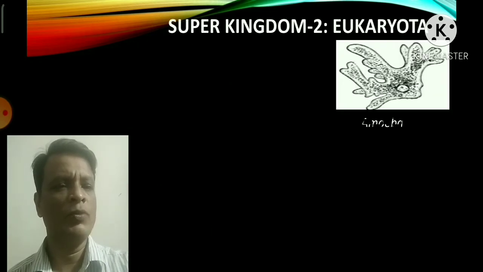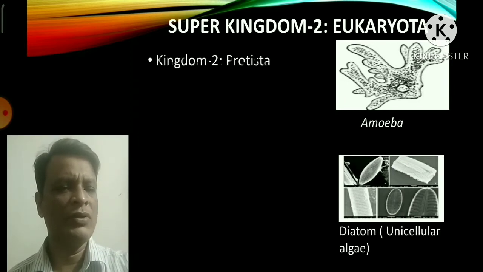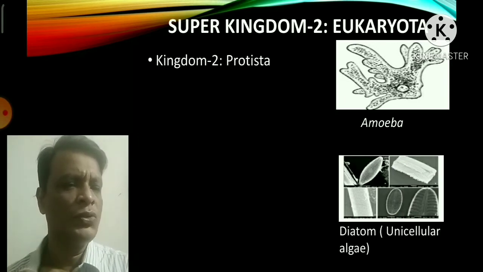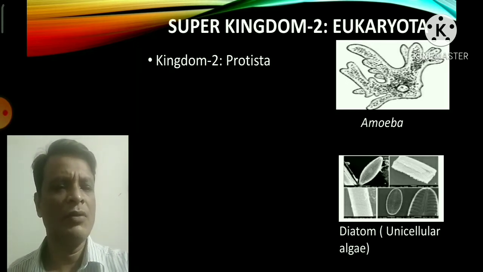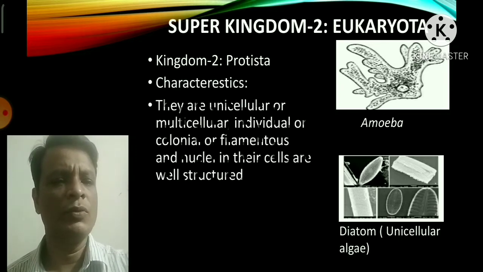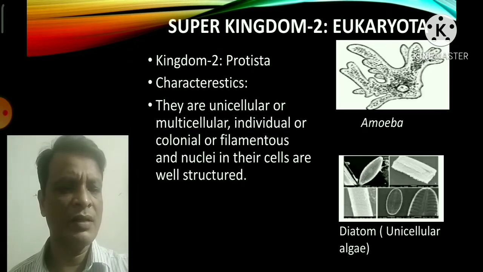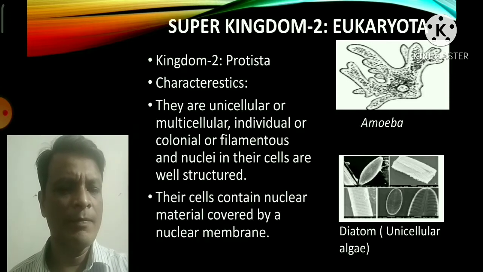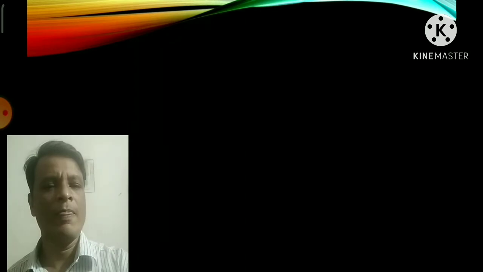Now the superkingdom 2, Eukaryota: the amoeba and diatom, unicellular algae. These two organisms actually belong to kingdom 2, that is the Protista. Now let's discuss some of the important characteristic features of kingdom 2 Protista. They are unicellular or multicellular, individual or colonial or filamentous. The nucleus in their cells is well organized. Their cells contain nuclear material covered by a nuclear membrane.